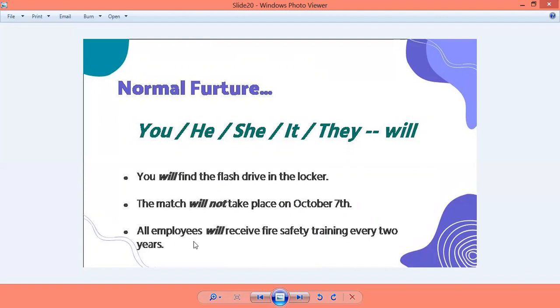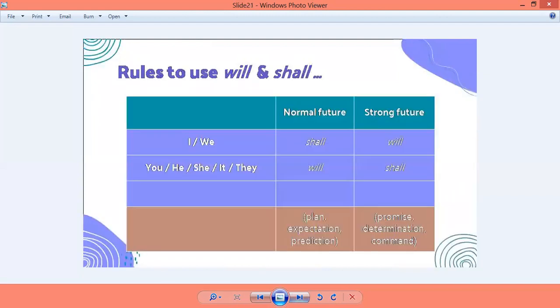Why? Because all employees, यहाँ पे pronoun क्या use होगा? They, right? Hence we have used will.